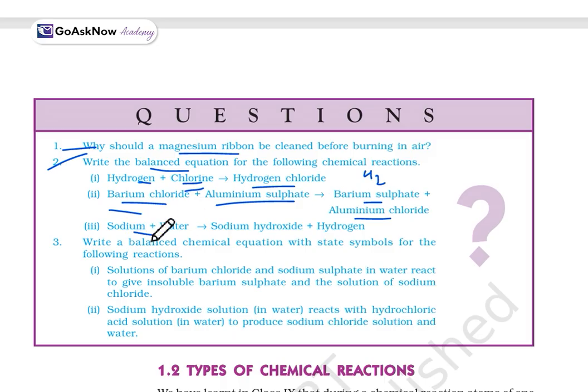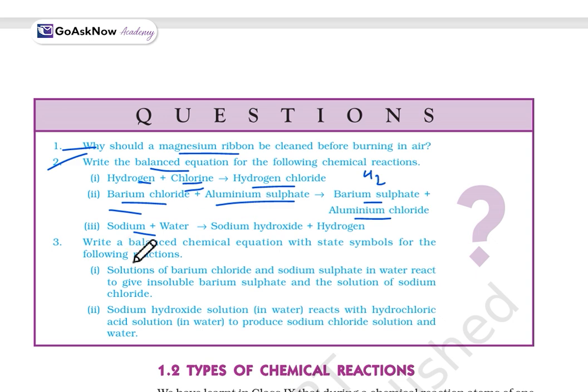Now the sodium is Na, water is H2O, the sodium hydroxide will be NaOH, and hydrogen is H2. So again, just check whether the equation is balanced or not. If not, then the final equation will be 2Na plus 2H2O, and as a product we are getting 2NaOH and H2. This will be the balanced equation for the chemical reaction.